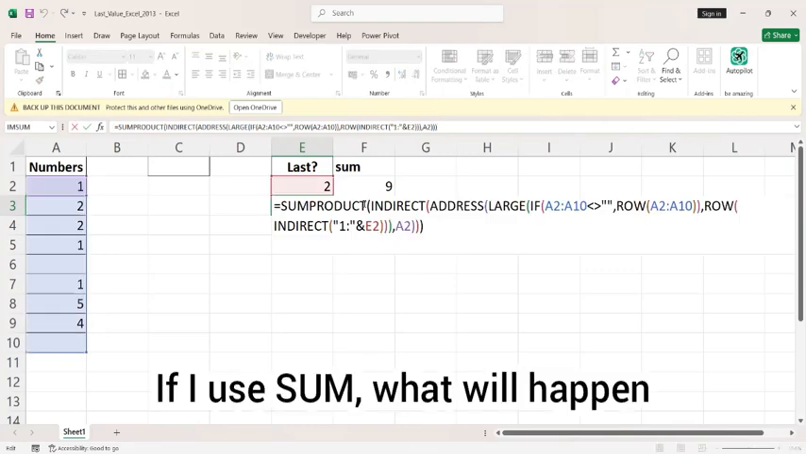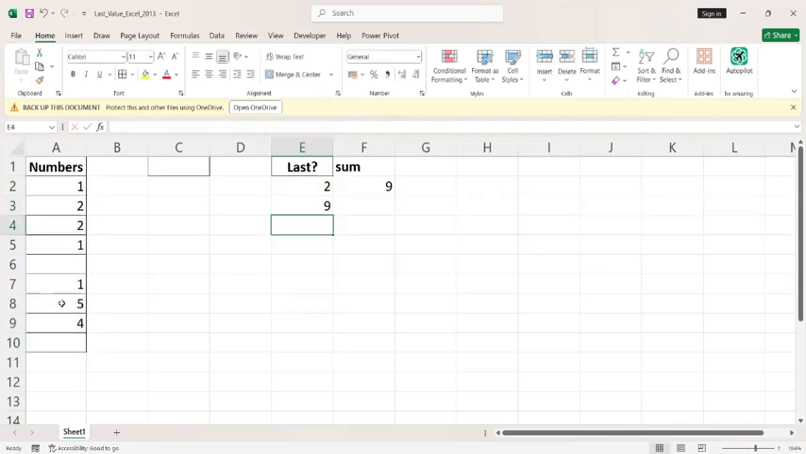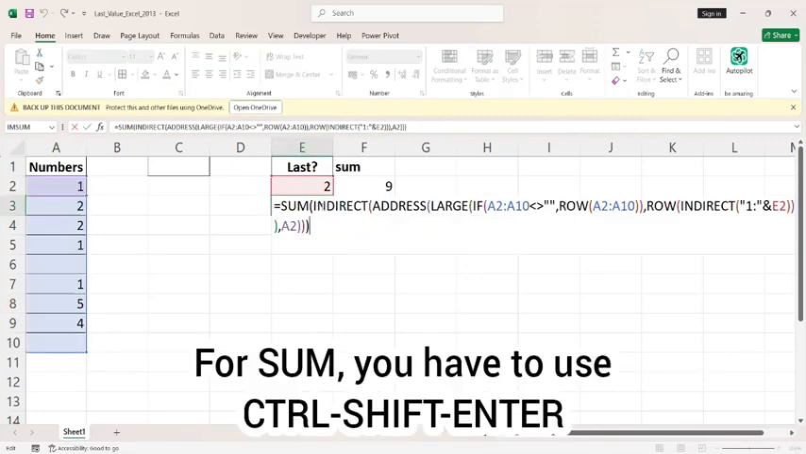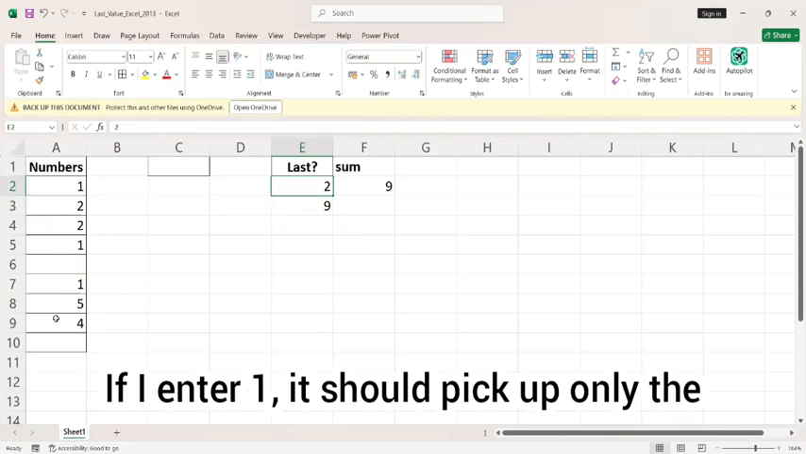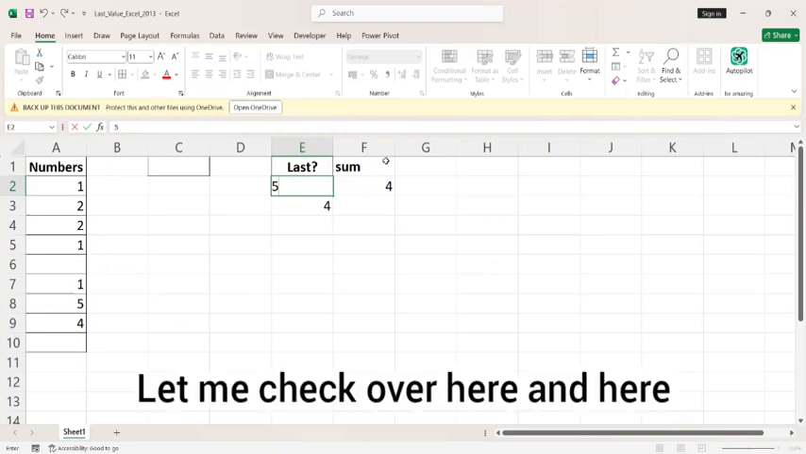If I use SUM, what will happen? Let me check. 9. SUM is working, but SUMPRODUCT is not working over there. For SUM, you have to use Control Shift and Enter. If I enter 1, it should pick up only the 4 from the A9 cell. If I enter a 5, 4 plus 5, 9, 10, 11, 13. Totally 5 are there. I'm getting the values from the cells. Let me check over here and here.